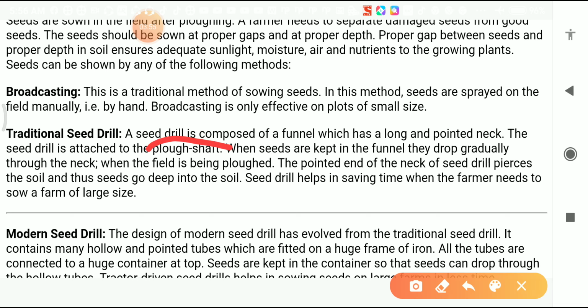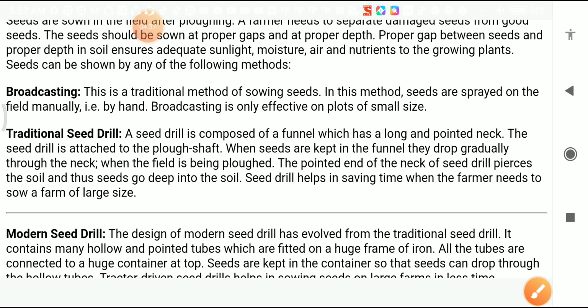Plough shaft, I already told you, is made of wood, and it is present in the plough also. It is a very important part of the plough. The seed drill is attached to the plough shaft. When seeds are kept in the funnel, they drop gradually through the neck when the field is being ploughed. Means seeds are dropped slowly through the neck of the funnel when the field is ploughed.